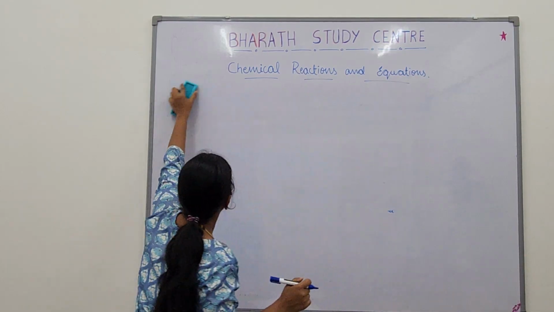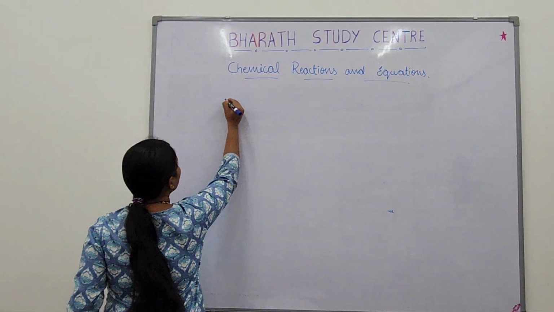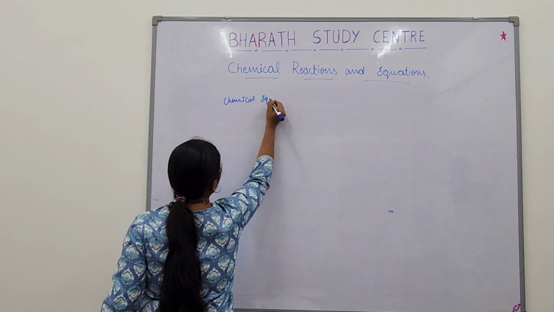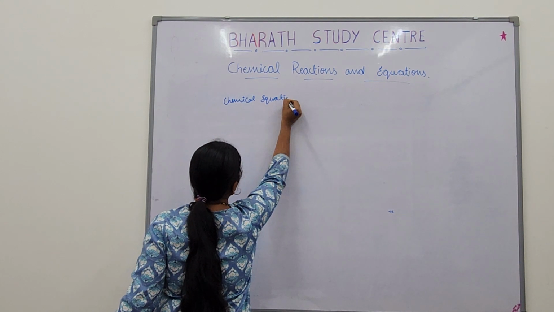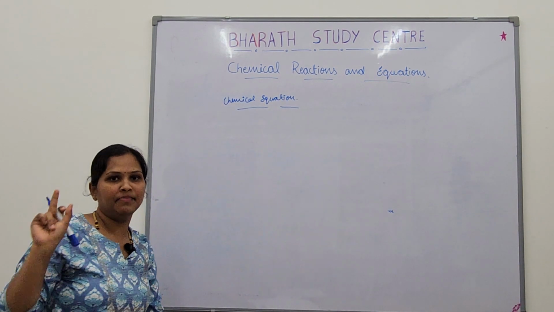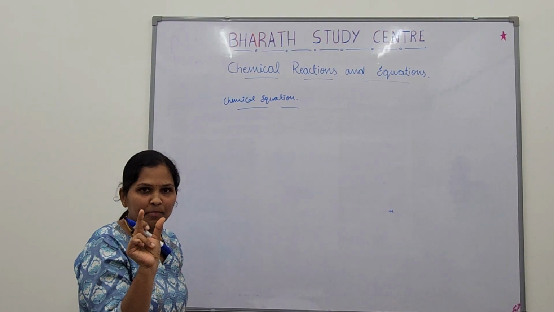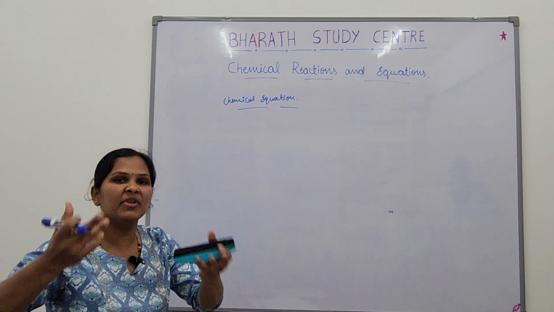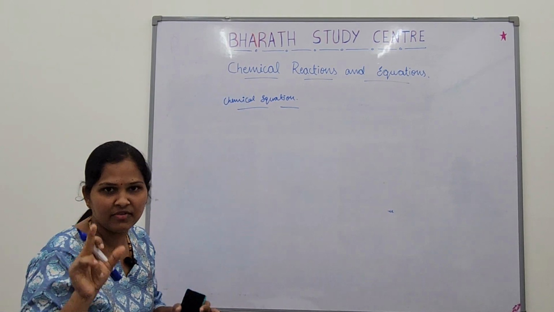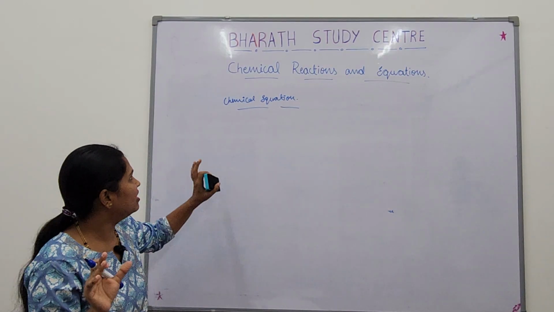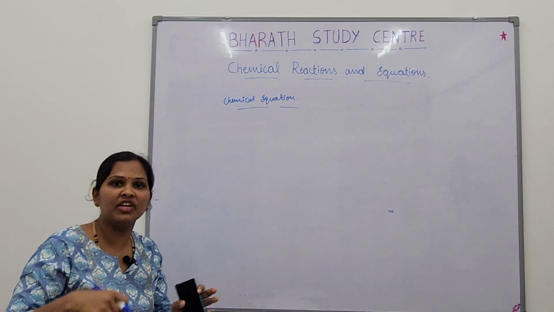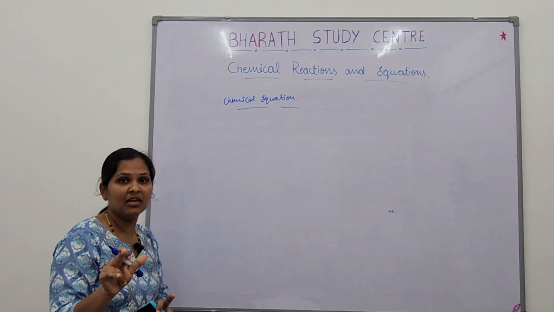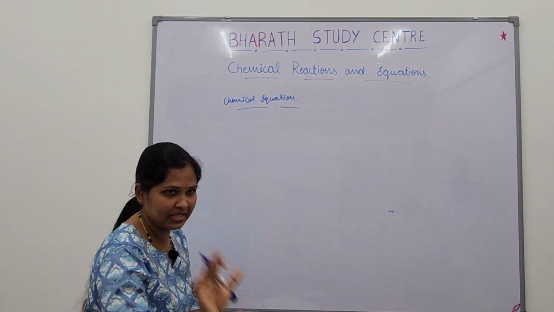Chemical reaction done. Next is chemical equation. How do you write it? Listen. Chemical equation is representation of a chemical reaction. You have a chemical reaction and you are representing it in equation form. You write equations in mathematics, right? Similarly, here also we are writing that reaction in equation form, using chemical formulas and symbols.